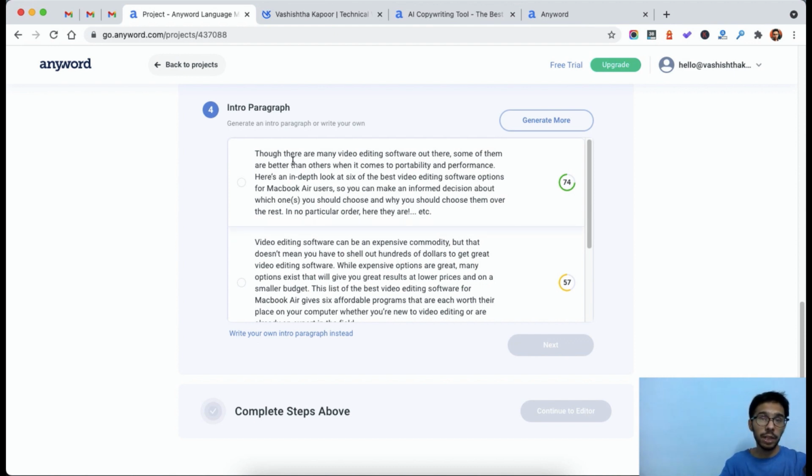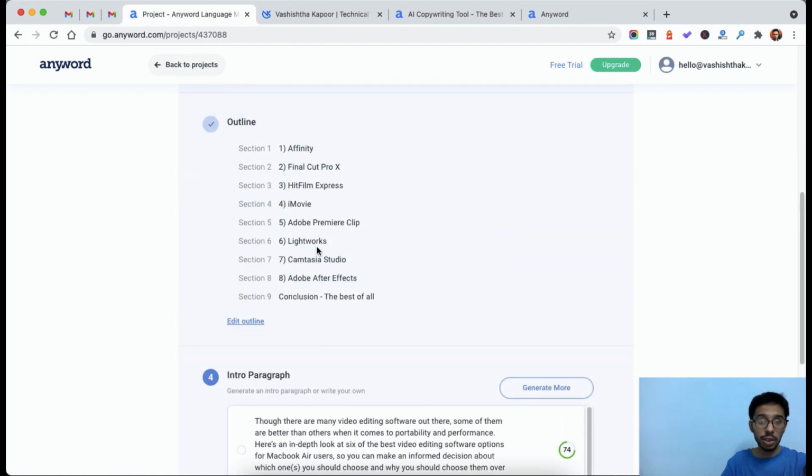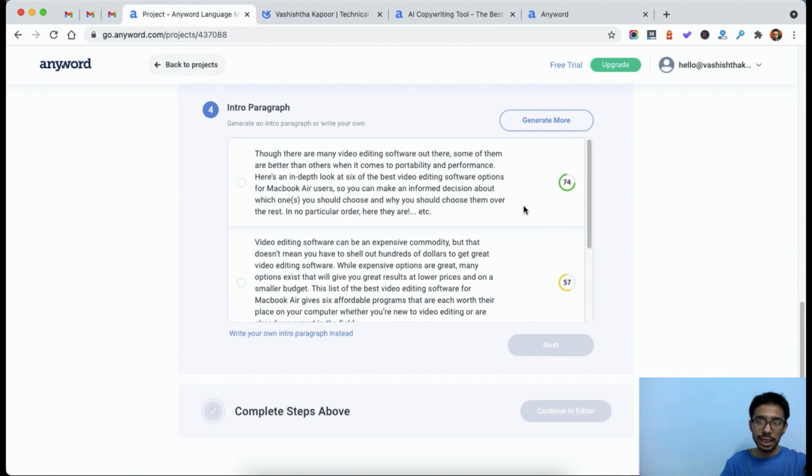Though there are many video editing software out there, some of them are better than others. When it comes to portability and performance, here's an in-depth look at 6 of the best video editing software options for MacBook Air users. You can make an informed decision about which ones you should choose and why you should choose them over the rest. So that's like a proper blog post about all the 6 softwares. But as we have 8 right now, we will need to edit further. But I think this one is the best content when it comes to engagement. If someone is reading this, then definitely they will stick around and read all 8 softwares. So I will choose this and click on next.